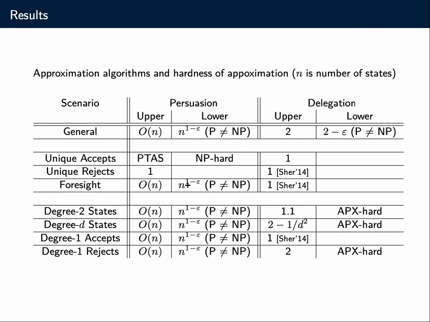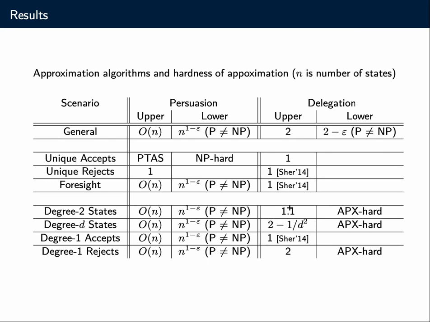So we also studied restrictions on the state of nature, in particular degree restrictions. These restrictions don't really make the persuasion problem any easier, but they have an impact on the delegation problem. So here degree 2 states means that for every state of nature, we only have 2 possible signals. For degree D states, it's a natural extension to degree D. Degree 1 accepts means every acceptable state has degree 1. So for every acceptable state, there's a unique signal to send. Degree 1 rejects means for every rejectable state, there's a unique signal.